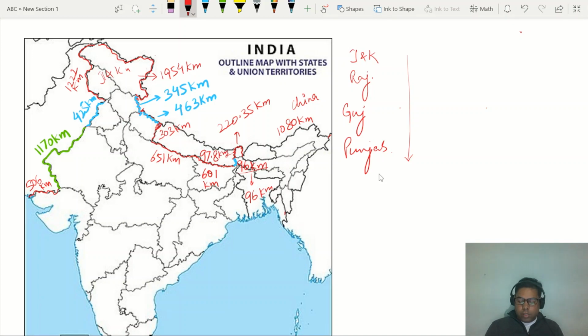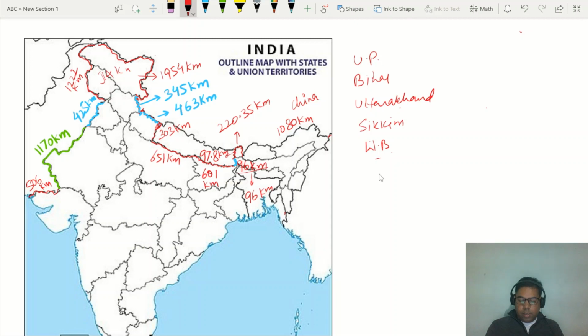So as we come in the descending order, it comes to Uttar Pradesh, then Bihar, then Uttarakhand, then Sikkim, and then West Bengal.